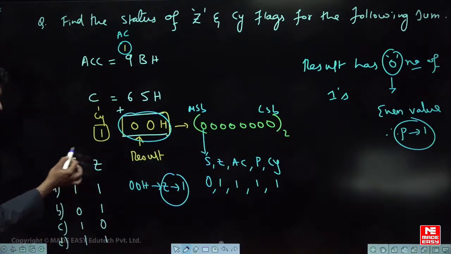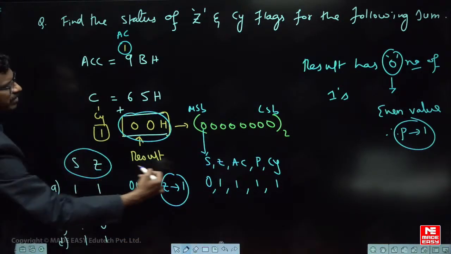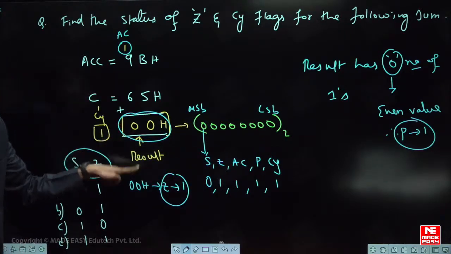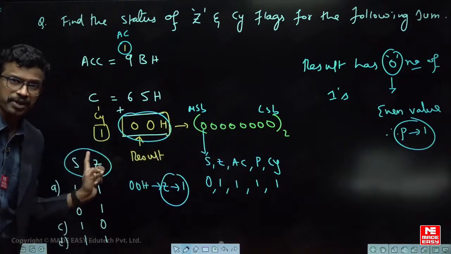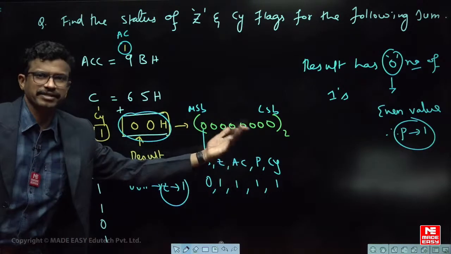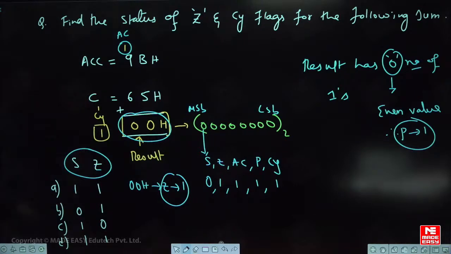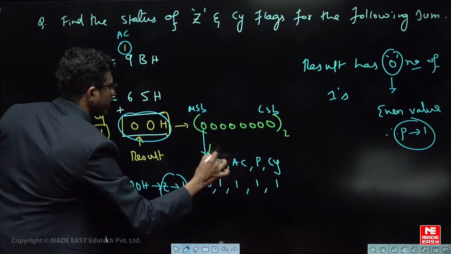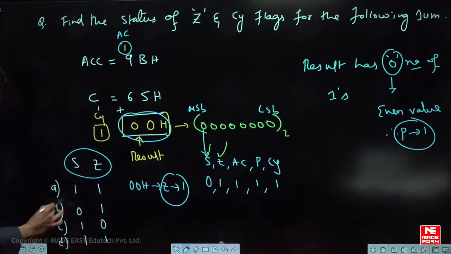I just gave you two flags here, but they may ask you about any of the flags. That's why I calculated everything. So the sign flag is 0, the result is 0 so the zero flag is 1, auxiliary carry is 1, parity is also 1 because there are no ones in the result, take it as even, so that is 1, and the carry flag is 1. Like this you can find out the status of flags. So what is the correct answer? He is asking about two flags, the sign flag and the zero flag. Sign flag and zero flag are 0 1. So the correct answer is option B.